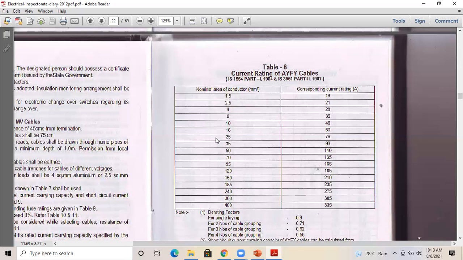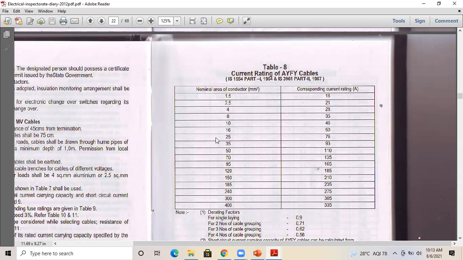But just try to recollect and type the values which come to your mind, like 1.5, 2.5, 4, 6, 10, 16, 25, 35, 50, 70, 95, 120. I just want you to understand, you should not tell the wrong size. Definitely it will take time to register in your mind, because you need to get used to it. If you are not familiar with the cable sizes, it will take some time.